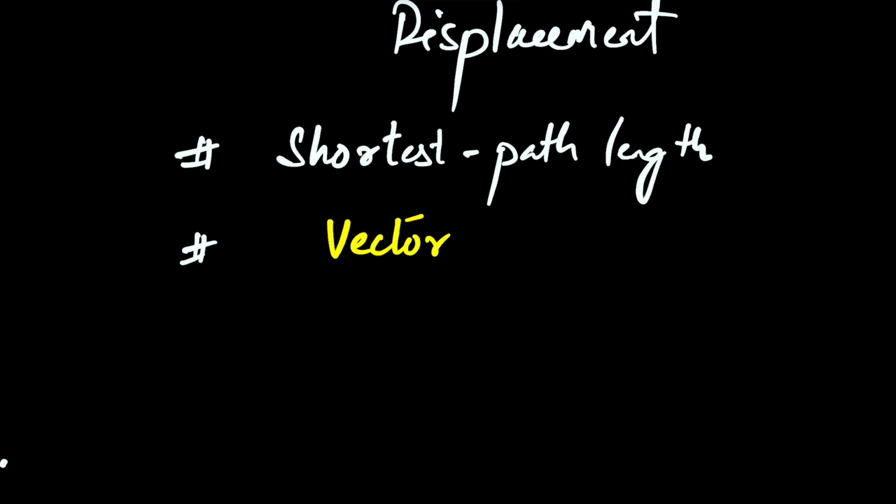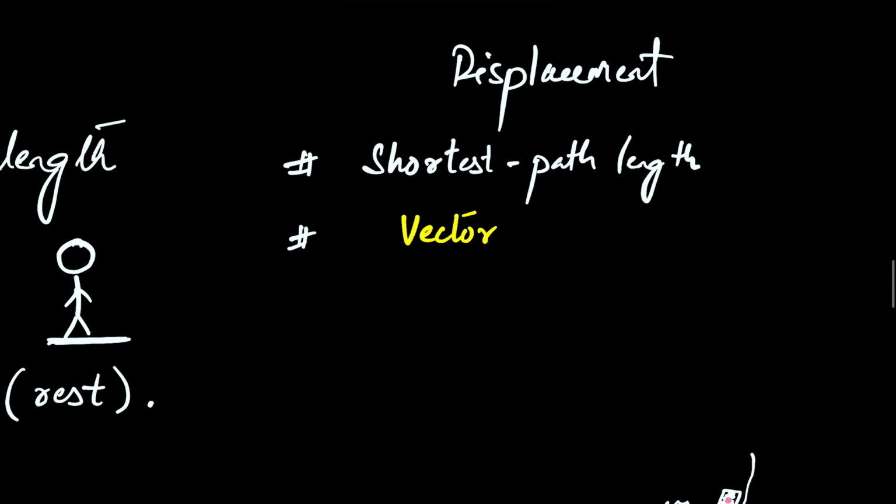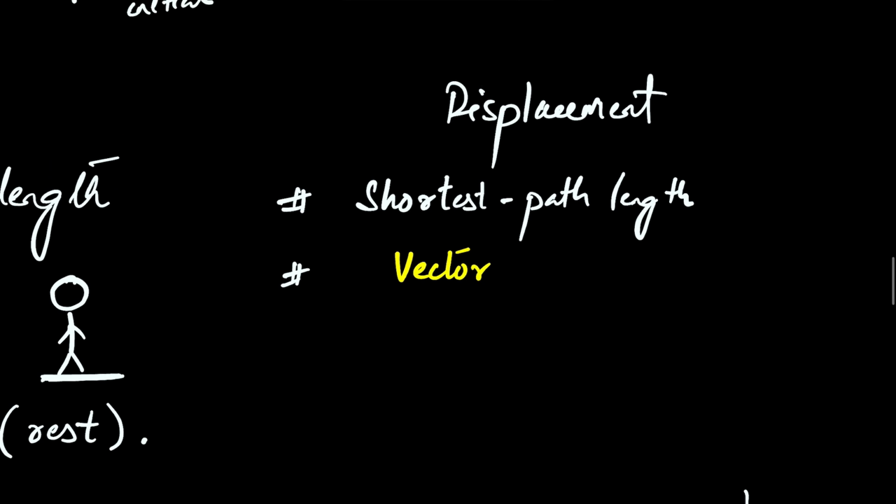Now I just said most probably. Why? Not now. Maybe in future videos, I'll tell you why. Not every physical quantity that has direction is a vector quantity. Example: electric current. Although it seems like it has direction, and it does have direction, still we don't consider electric current a vector quantity, or something like pressure as well. That we'll discuss later on. For now, let's just know that displacement is a vector quantity.